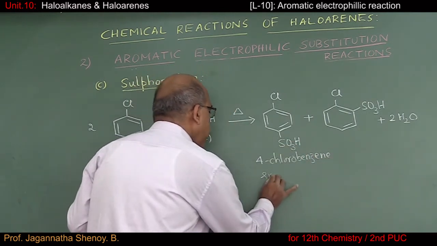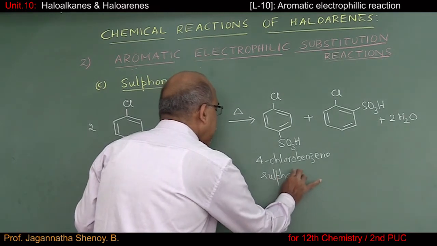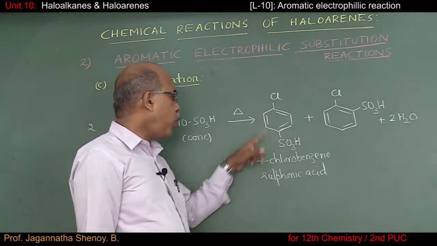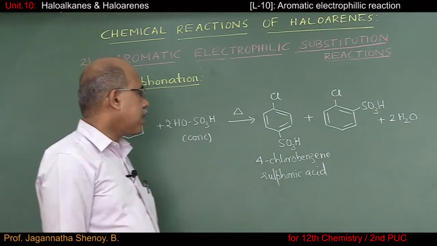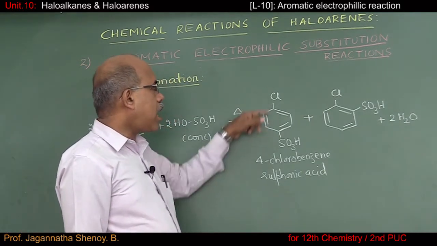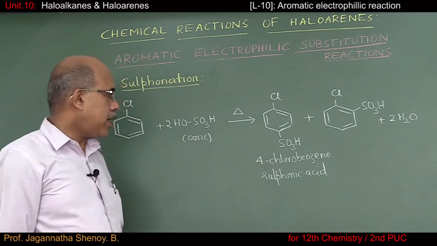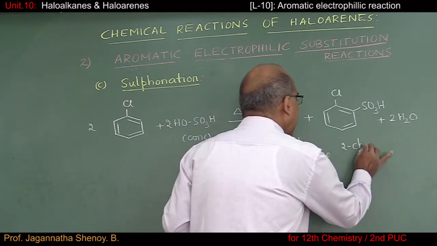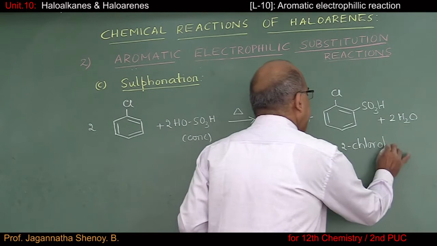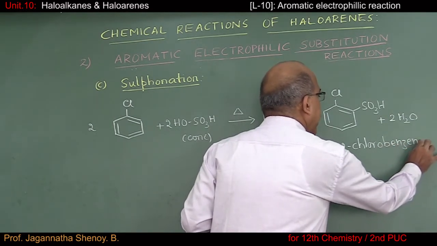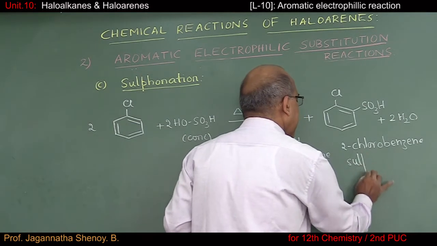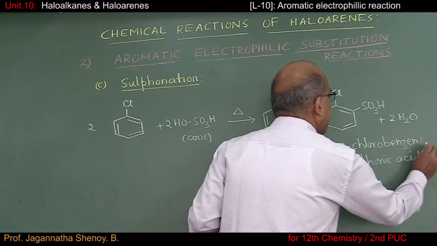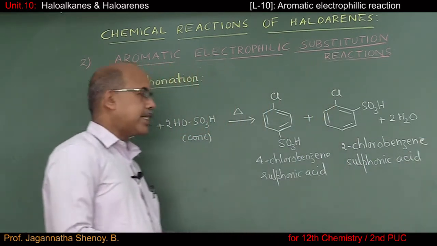SO3H group is called sulfonic acid. So IUPAC name of this compound is 4-chlorobenzene sulfonic acid, or I can also mention it as para-chlorobenzene sulfonic acid, which is the common name. Same way, the IUPAC name of this compound should be 2-chlorobenzene sulfonic acid, or it is also called orthochlorobenzene sulfonic acid.